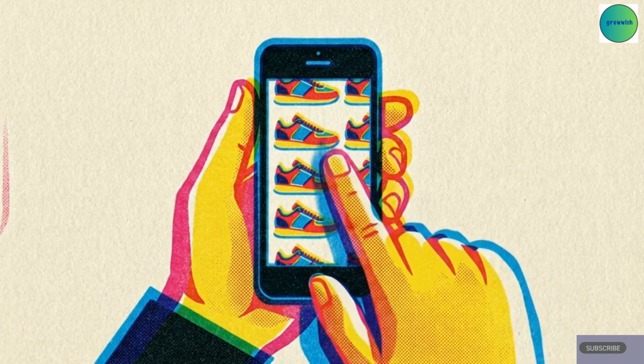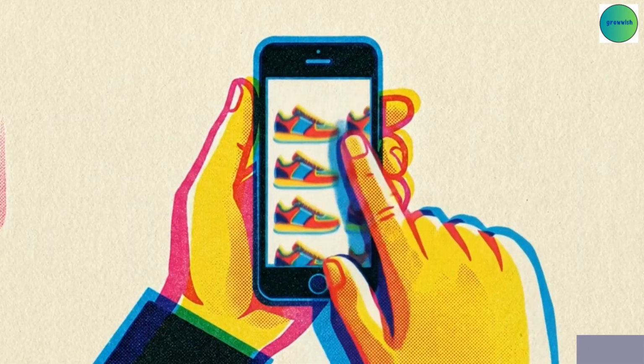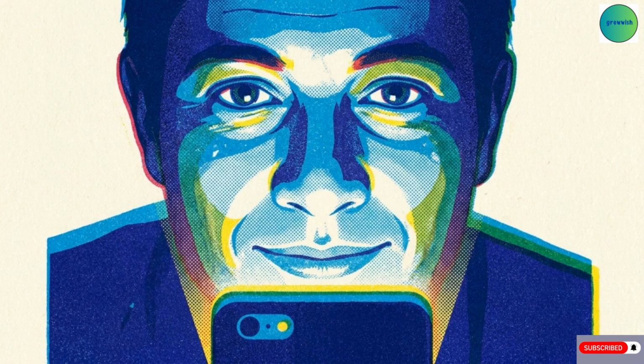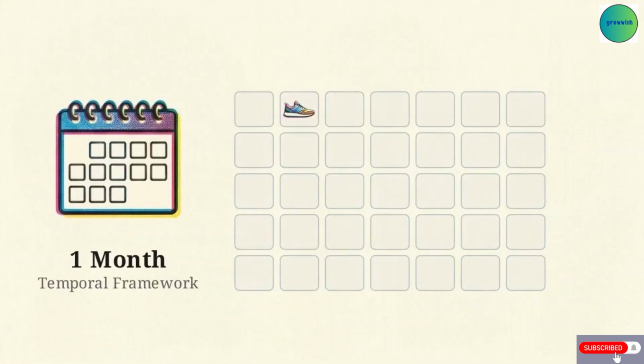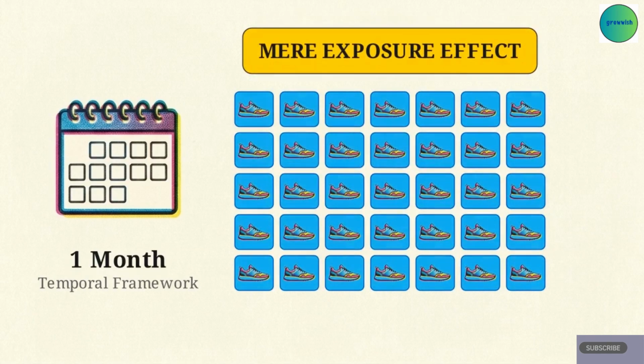Take a look at your phone. Think about the last thing you bought, a song you saved, or a news headline you accepted as fact. It is easy to assume these choices were made independently. However, a significant portion of our daily preferences are dictated by the simple volume of repetition we encounter.